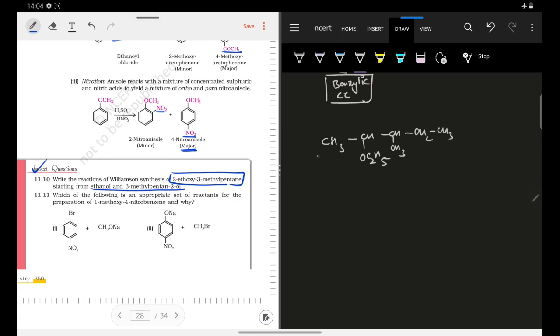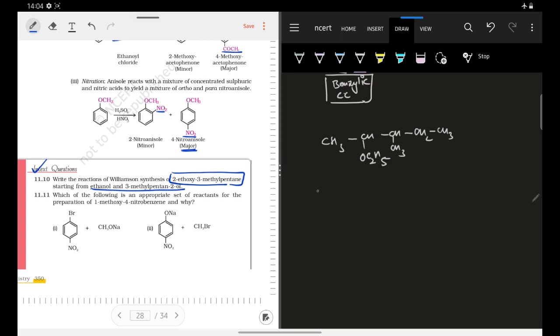Okay, so to make this product, I know that in Williamson ether synthesis, I have told you already that the larger alkyl group will be used as the alcohol, and the alkyl halide will be of the smaller alkyl group. Why? Because we have to do the SN2 attack on the alkyl halide. So the alkyl group must be small.